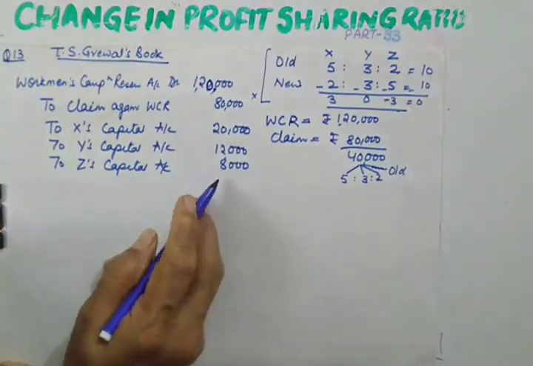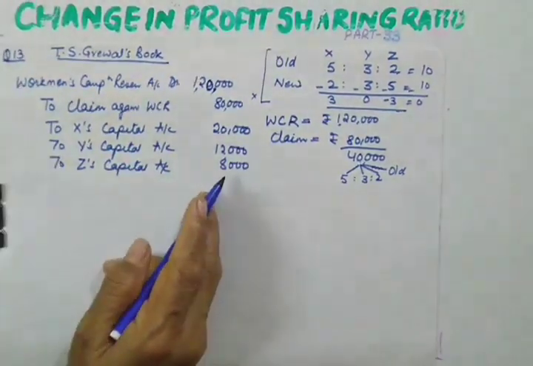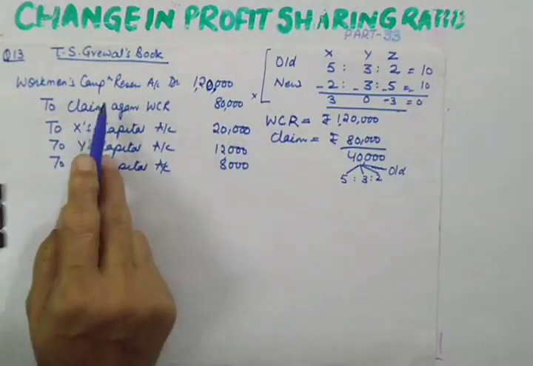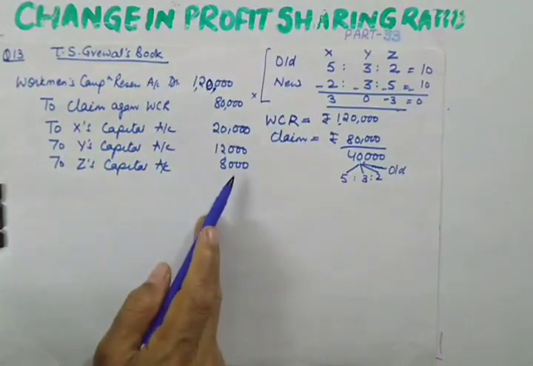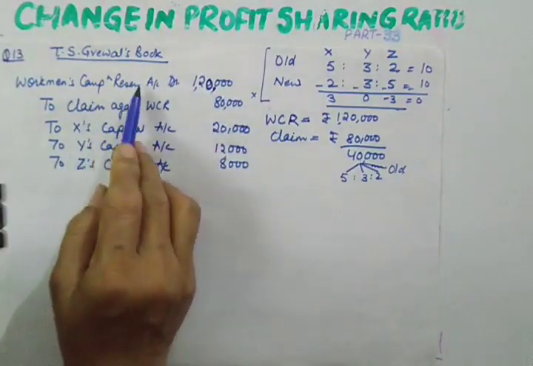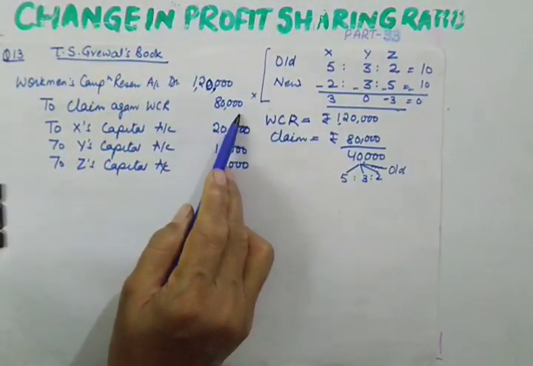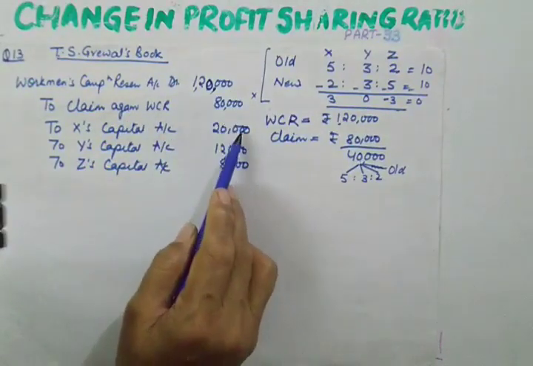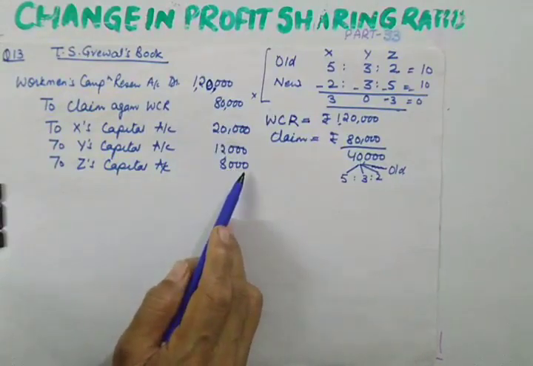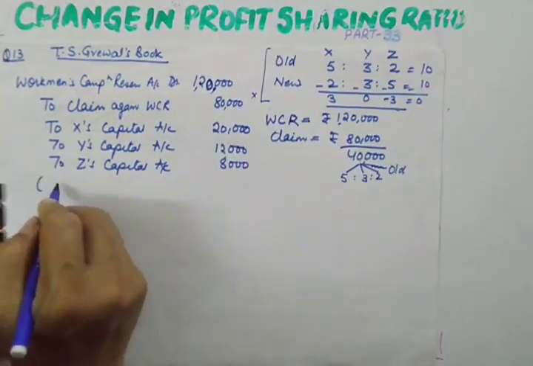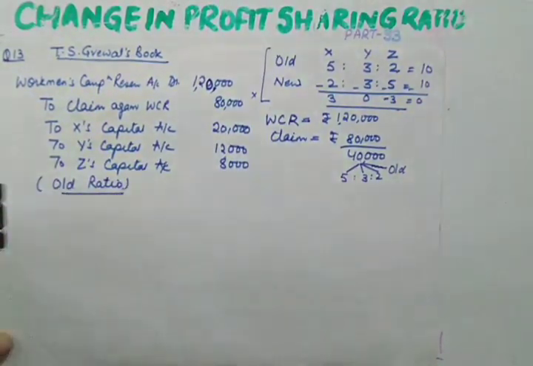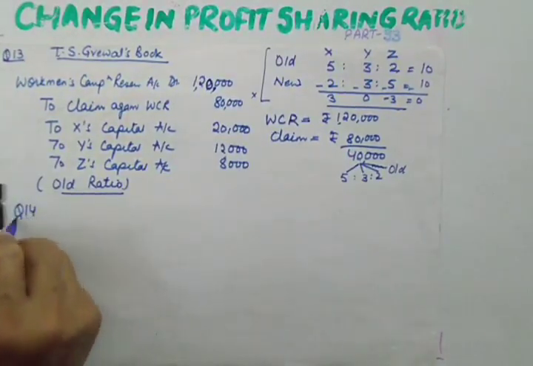Being the journal entry at the time of change in profit sharing ratio is passed with workman compensation reserve. So I hope this entry must be clear to you. The whole of workman compensation reserve will be distributed. Some part will be taken for meeting the claim and the remaining part will be taken for giving the benefit to the partners in their old arrangement. So we are distributing this in the old ratio. This is very important. Now let us do the next question, question number 14.